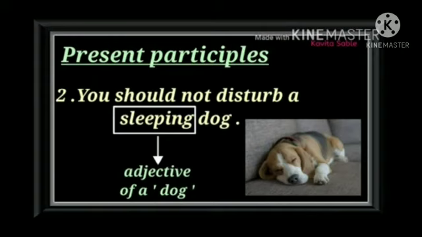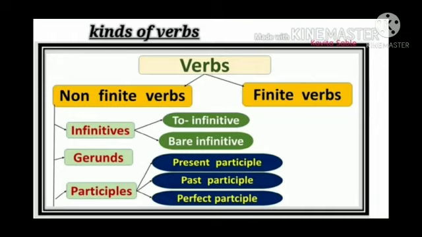So what we have seen: kinds of verbs. Verbs are of two kinds, non-finite verbs and finite verbs. Non-finite verbs are of three types: infinitives, gerund, participle. Infinitives are divided into two: infinitive and bare infinitive.